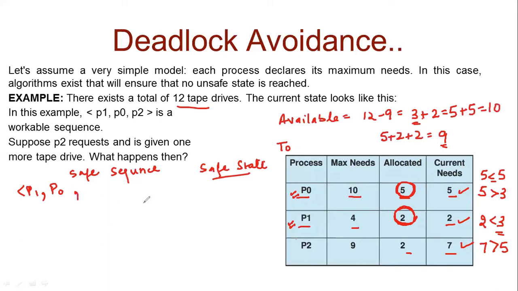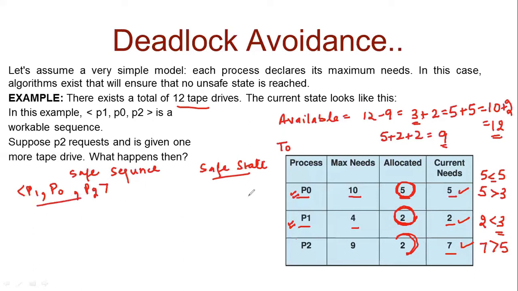Now clearly we can fulfill the need of P2, which was 7, and 7 is less than 10. So if P2 is able to complete, then it will release the resources that were allocated to it. So the available will now become 10 plus 2, which is equal to 12. So this is a safe sequence.